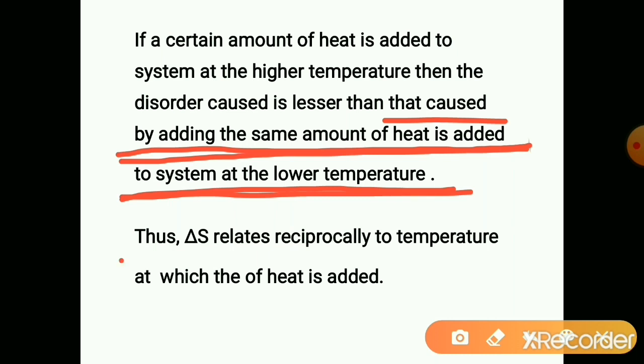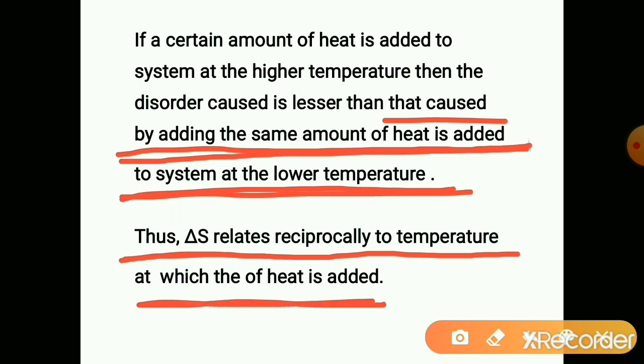Thus, delta S relates reciprocally to the temperature at which the heat is added.